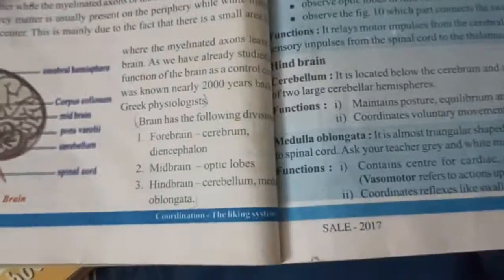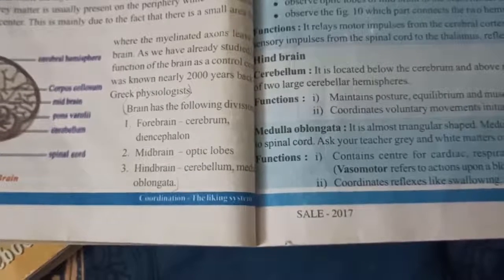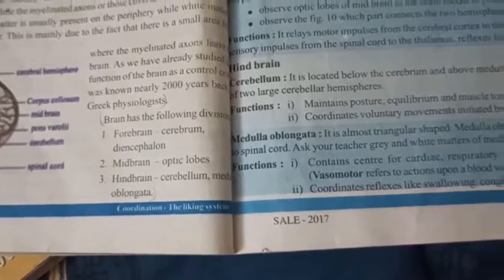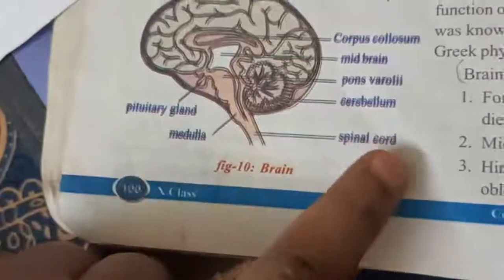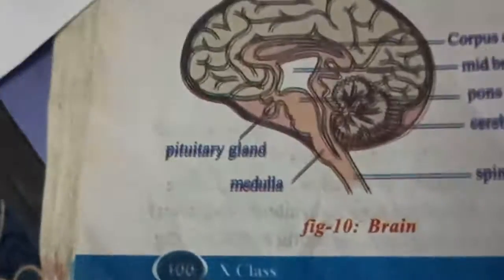And coming to the hindbrain. The hindbrain contains two parts, cerebellum and medulla oblongata. The cerebellum is located below the cerebrum and above the medulla oblongata. That means here medulla oblongata and here cerebrum. The cerebellum is between medulla oblongata and cerebrum. Like that, below the cerebrum and above the medulla oblongata.